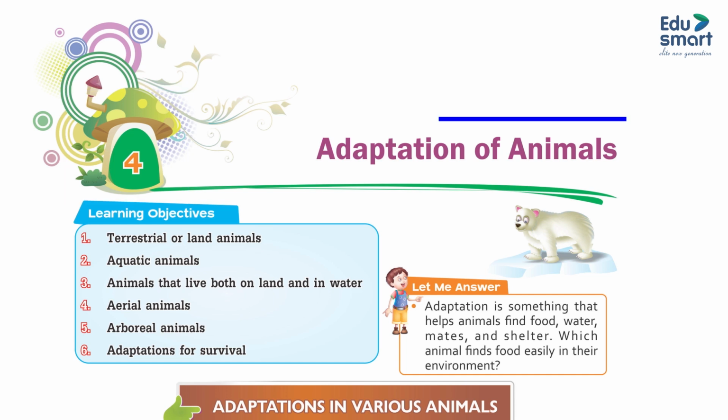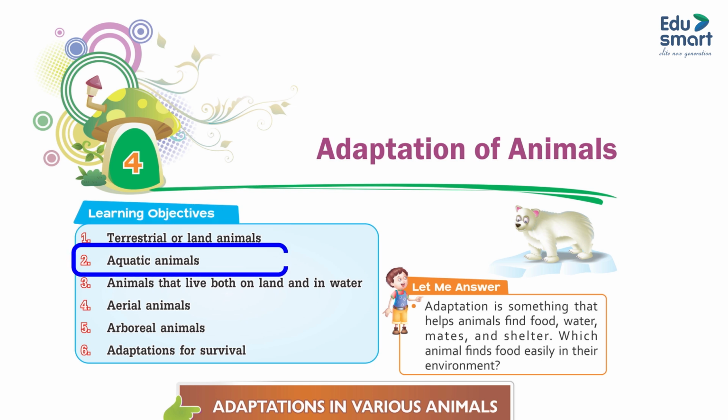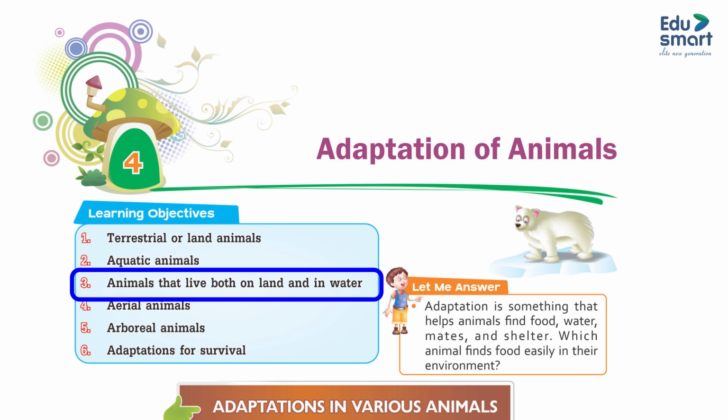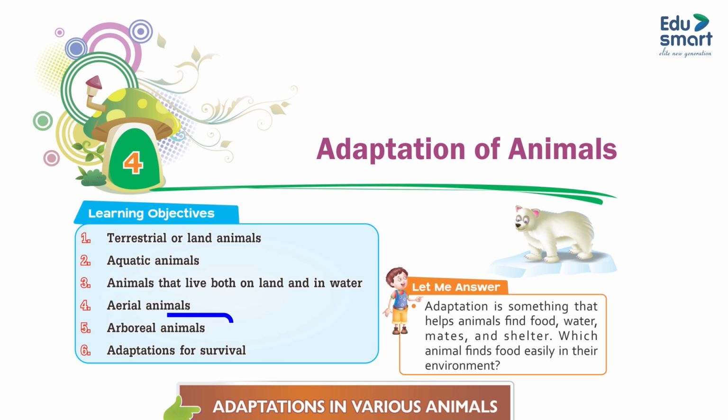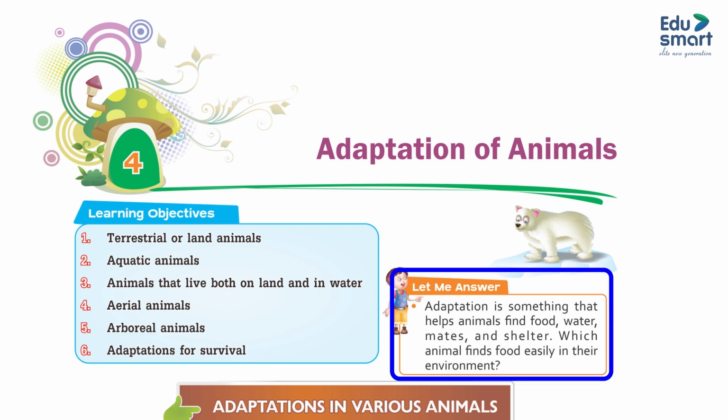Chapter 4: Adaptation of Animals. Learning objectives: 1. Terrestrial or land animals. 2. Aquatic animals. 3. Animals that live both on land and in water. 4. Aerial animals. 5. Arboreal animals. 6. Adaptation for survival. Let me answer.